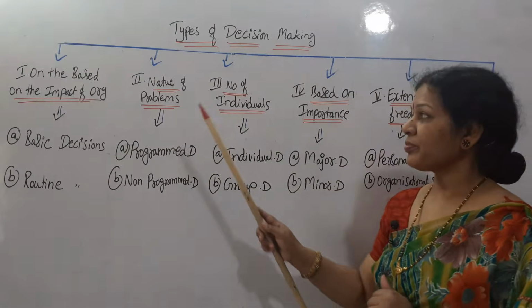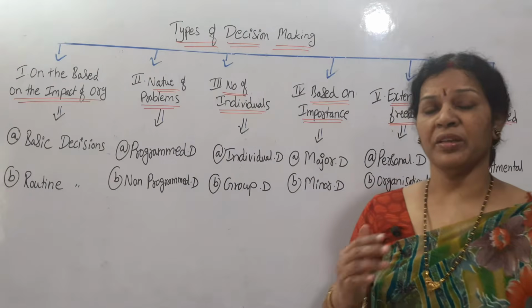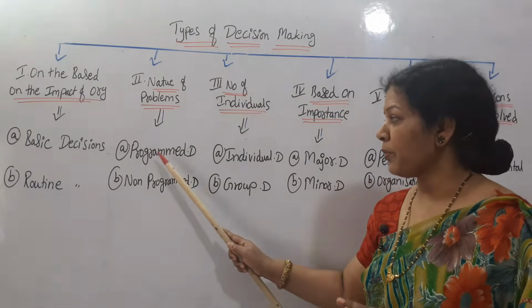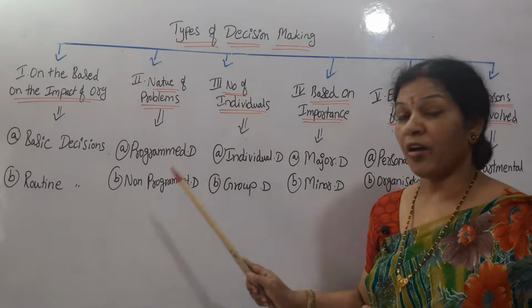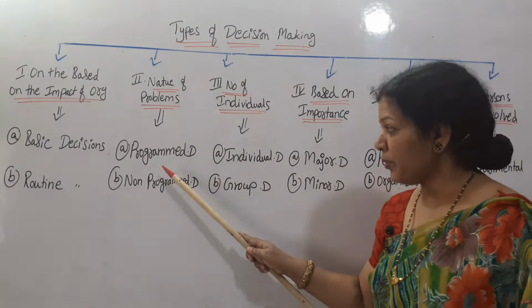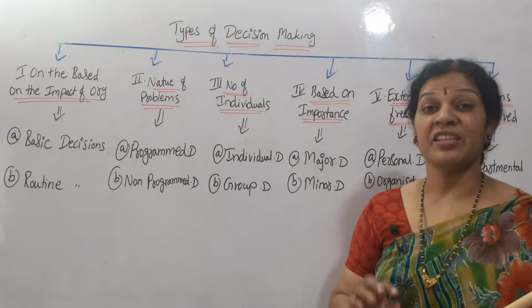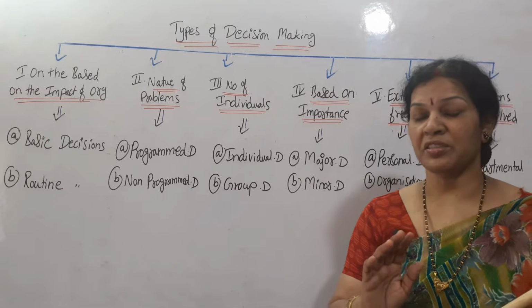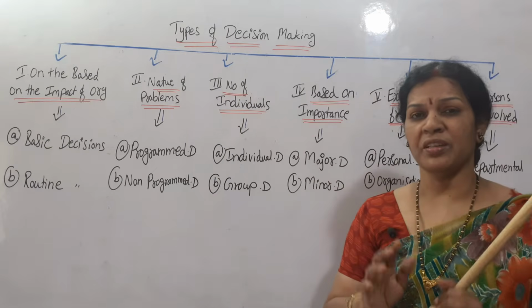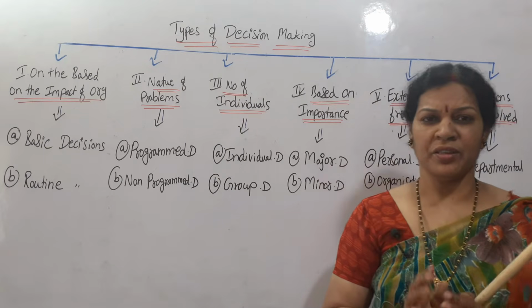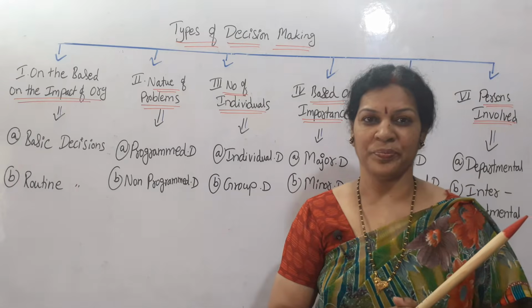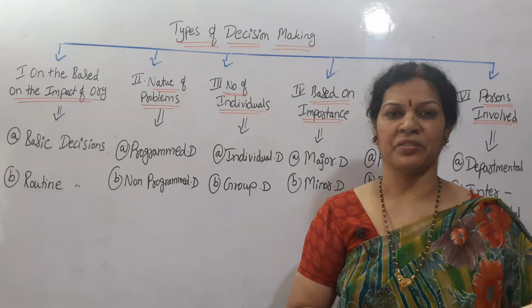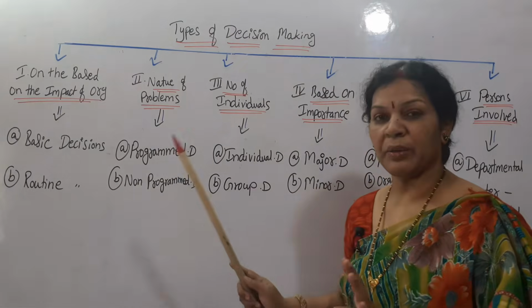Second thing is the nature of the problem. By the nature of the problem, we can decide 2 types of decisions: programmed decisions and non-programmed decisions. Programmed decisions we can say are structured decisions. Structured or programmed decisions means, if any problem arises, we already have a solution for that. That same solution you have to implement. That's called programmed decisions.